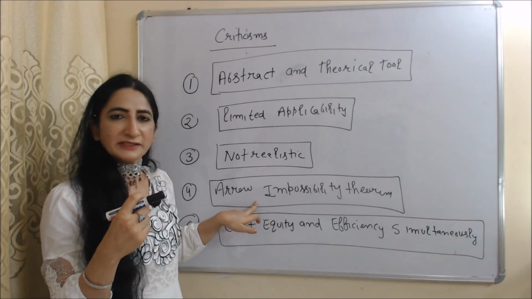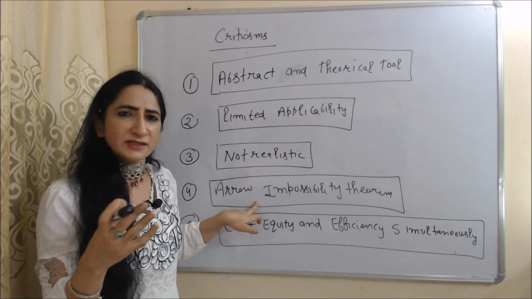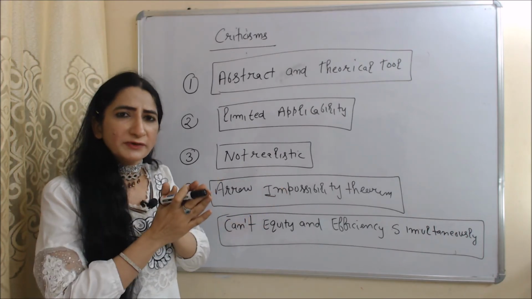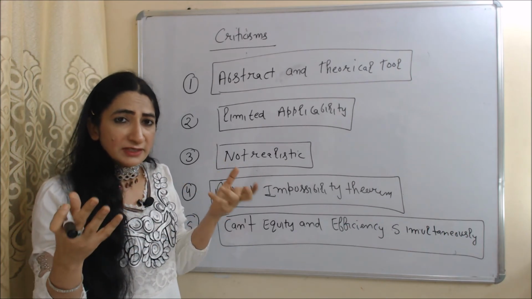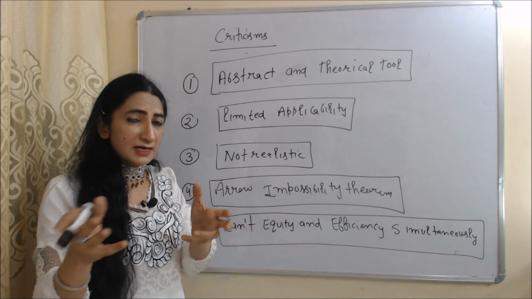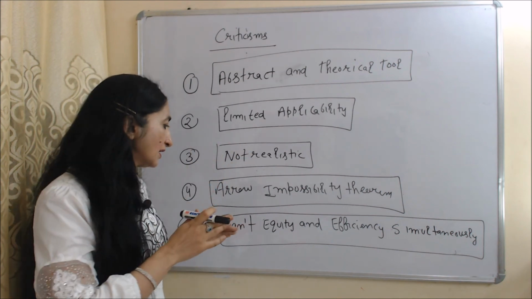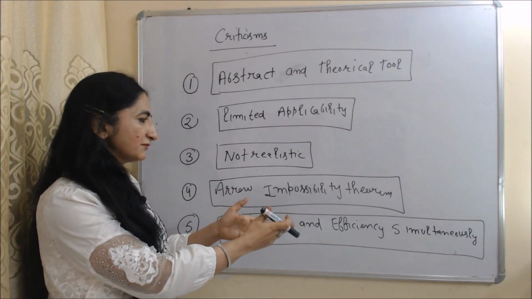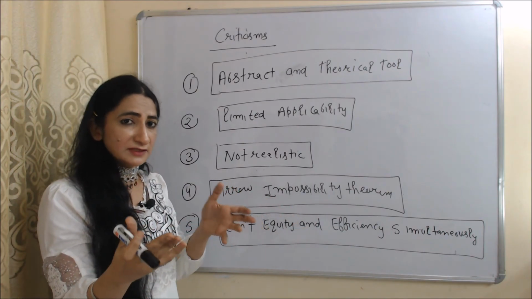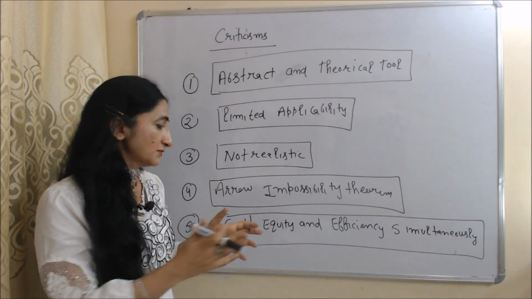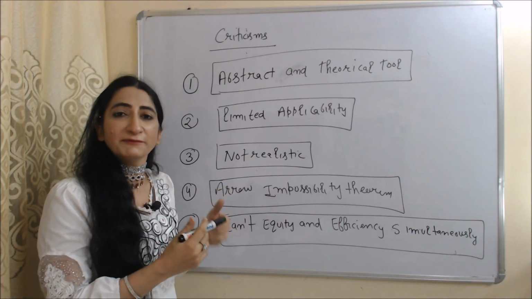Arrow's impossibility theorem: according to Arrow, there are so many differences in the opinions of individuals that we cannot reach a certain decision. If we cannot reach a certain decision, then how can we decide the level of maximum social welfare? Cannot achieve equity and efficiency simultaneously: this concept says we can achieve equity and efficiency simultaneously, but it is not possible to achieve them simultaneously.